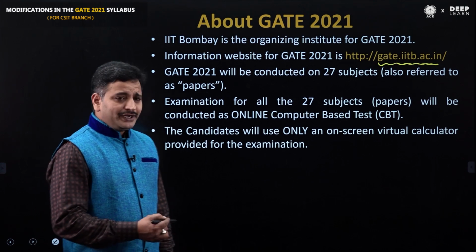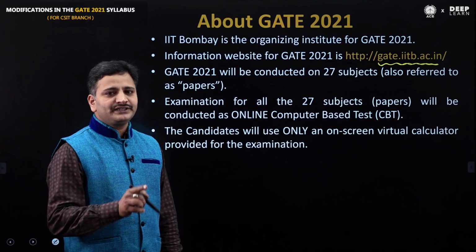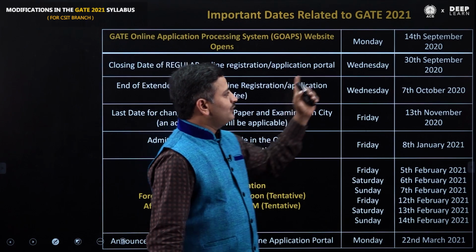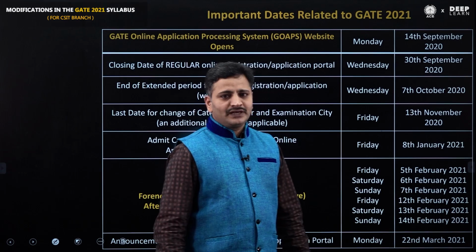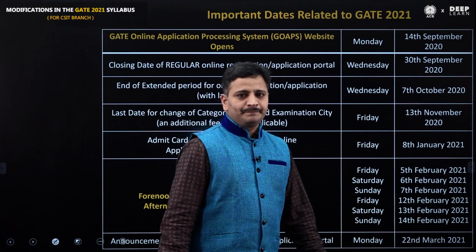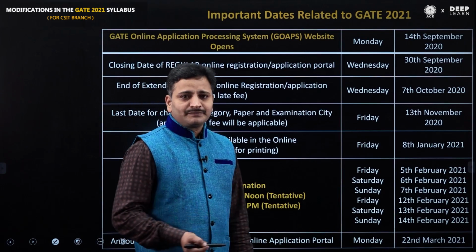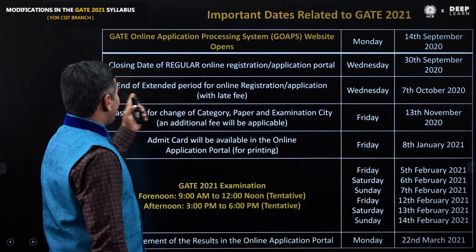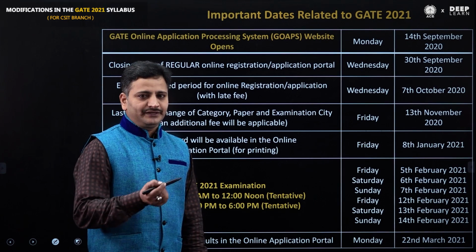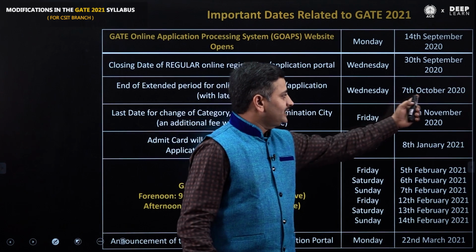The GATE online application processing system website will open on 14th September 2020. Then when will it be closed? The application process will close on 30th September. Is there any possibility of registering online after 30th September? Yes, there is an extended period of online registration, but you have to pay a late fee, on or before 7th October.